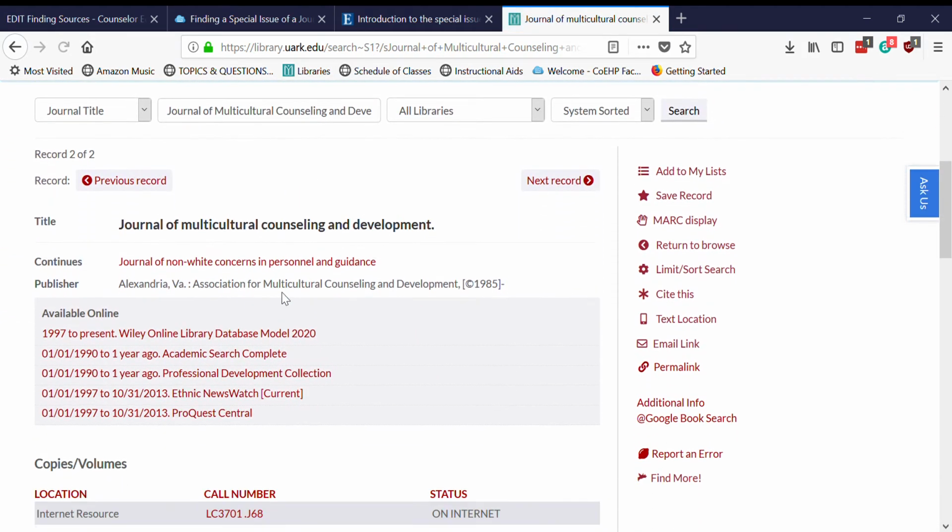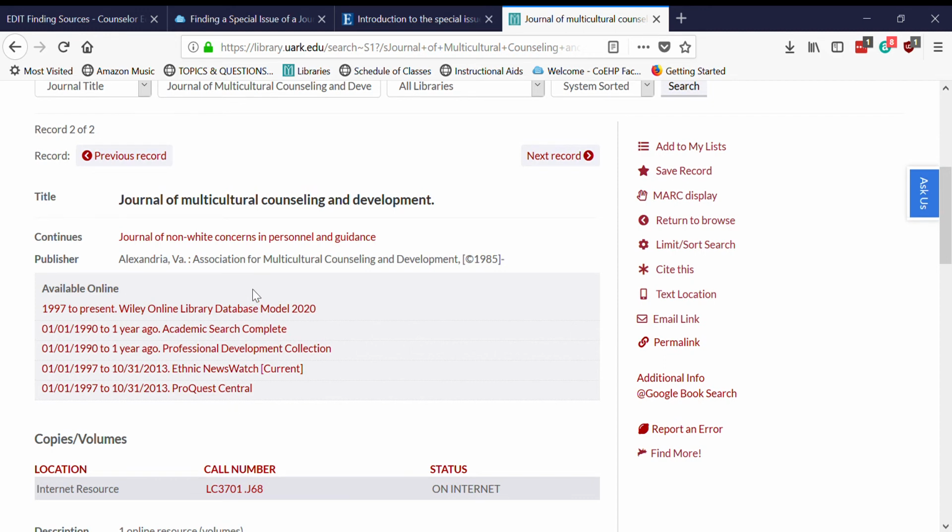and from here I should see several options for accessing the journal. So we know that the article that we want, or the issue that we want, was published in 2017. So these first three access options should work fine for us. The last two, excuse me, don't include 2017, so we won't want to use those. So I'll click on this second one through Academic Search Complete.